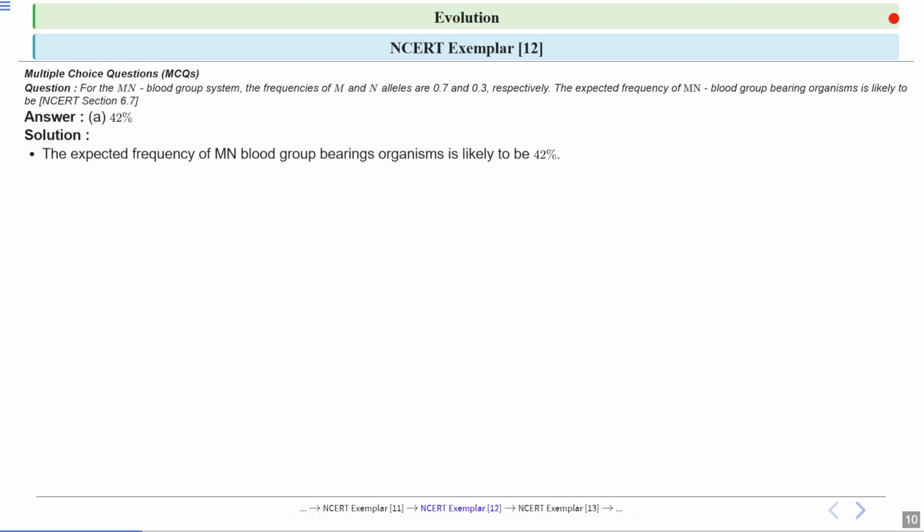Now let's have a look at the explanation. Here the answer is 42%, which means 42% of the organisms are expected to have the MN blood group.